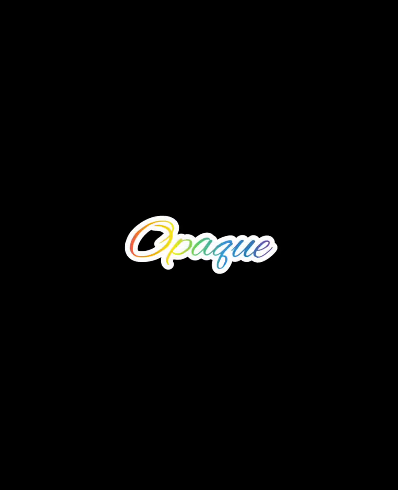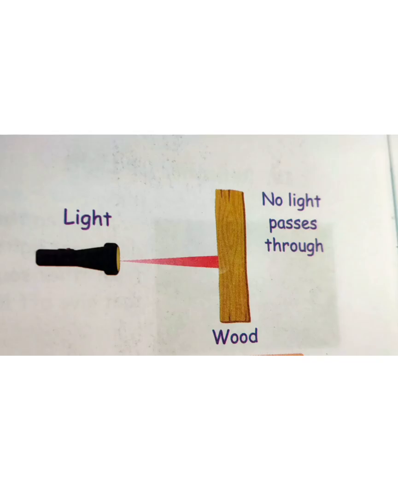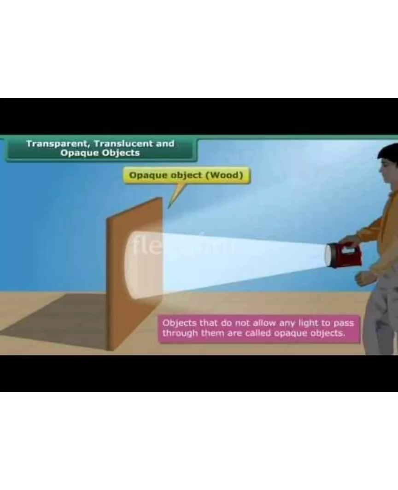And opaque, it is very simple. You need a torch and a wooden scale or wooden thing. You switch on the light and pass it to a wood. What will happen? It stops the light. It won't allow the light to pass through them. So they are opaque objects.